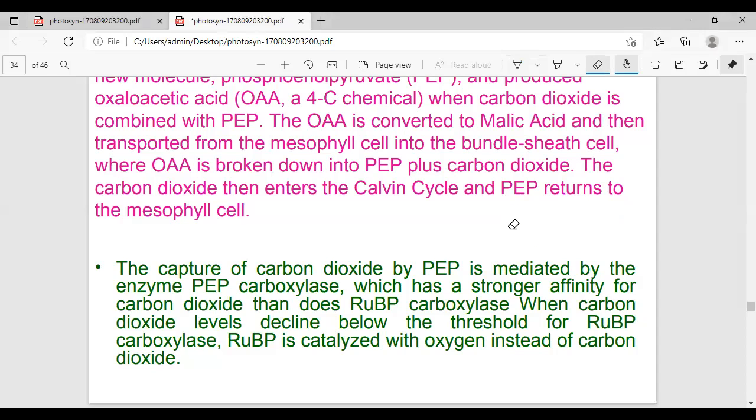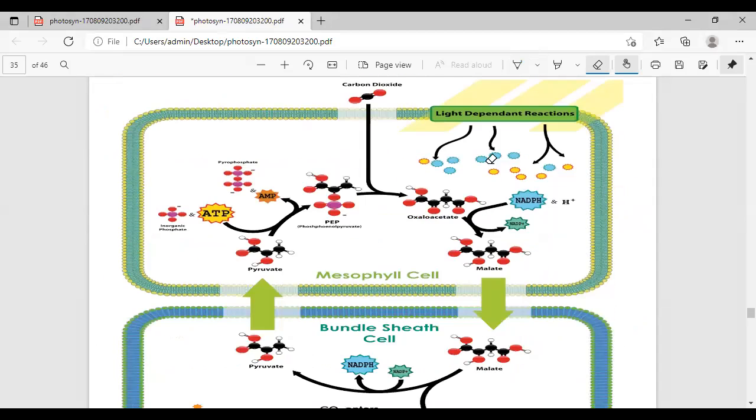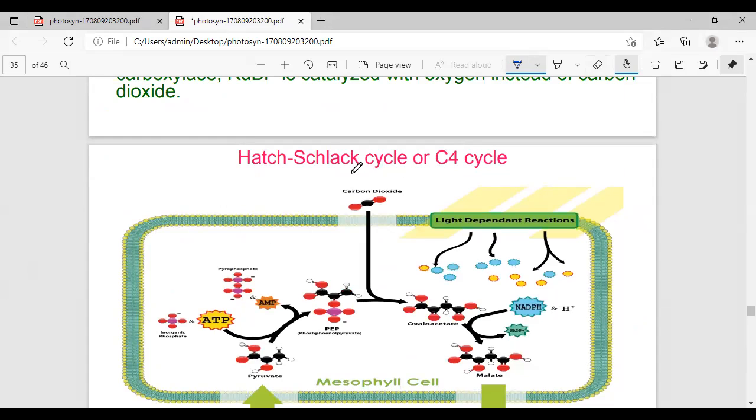Okay, one second. I'll show the total cycle. This one is the C4 cycle. What are the names of the C4 cycle? Beta carboxylation cycle, Hatch-Slack cycle, C4 cycle. Here, the first stable compound is malic acid or aspartic acid. Don't confuse, both have a carbon structure of four. Four carbons are there, that's why this is called the C4 plants.